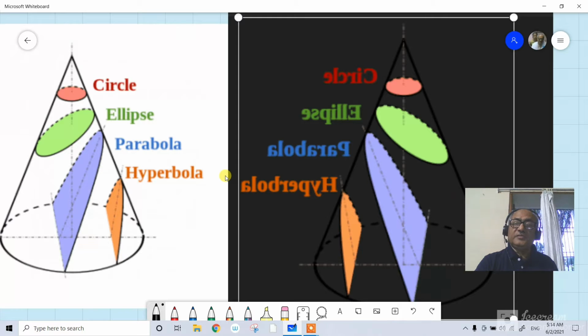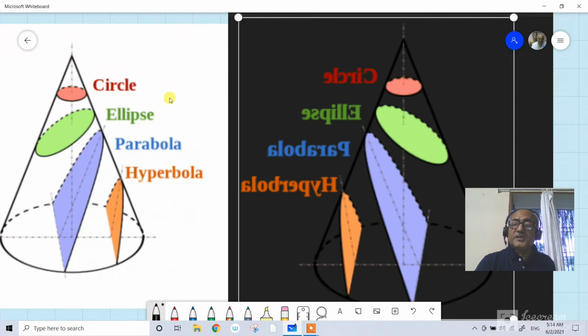We were told that planets revolve around the sun in elliptical orbits like this, or you see the mirror image like this. The moon revolves around the earth in a near circular orbit like this.